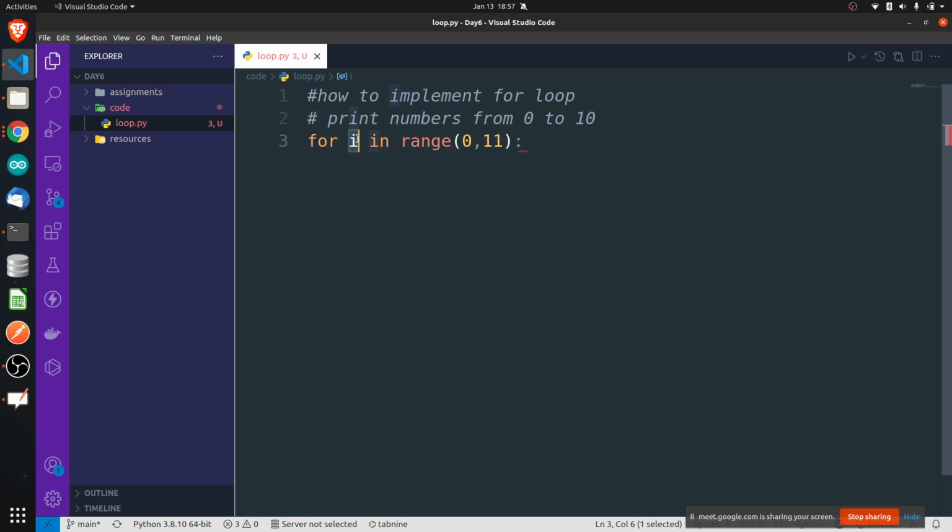So tell me, what is the value of i in the first iteration of this for loop? What would be the value of i in the first iteration of the for loop? 0. And I want to print the value of i. So can I write print i?